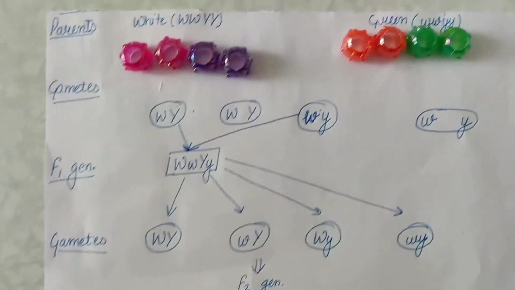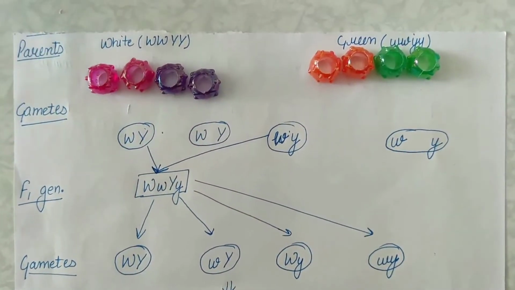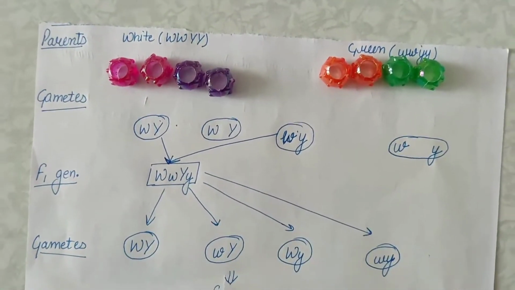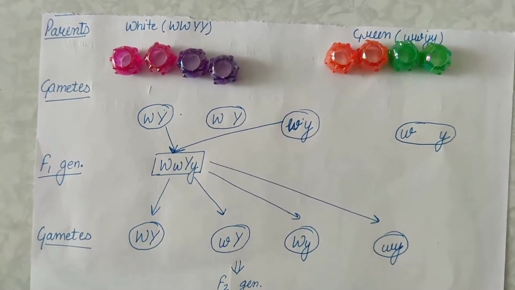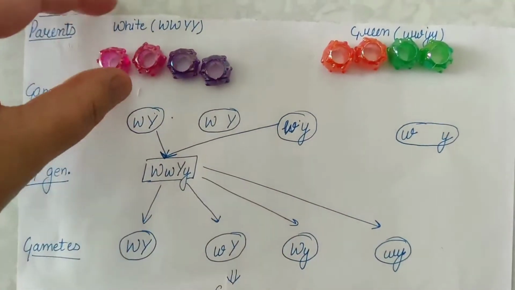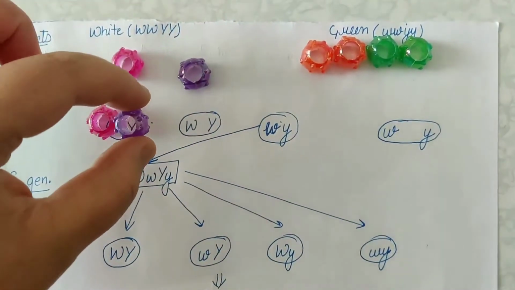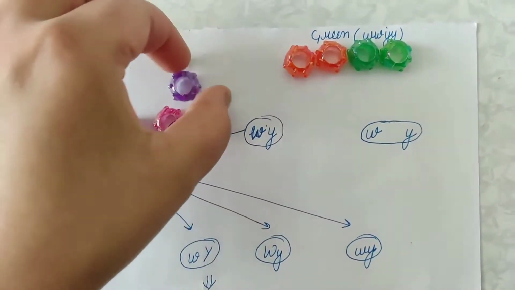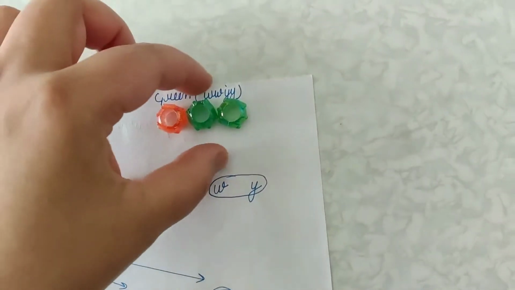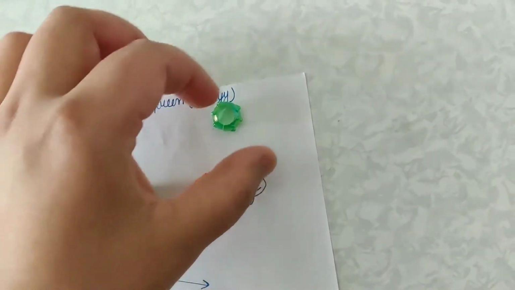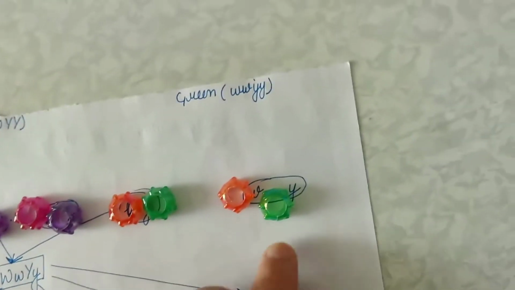So what I did is, I took two parents, the one with white fruit and the other with green fruit. Parent 1 will produce one type of gamete, that would be the one with genotype capital W and capital Y. Similarly, the other parent will produce only a single type of gamete, that would be small w and small y.